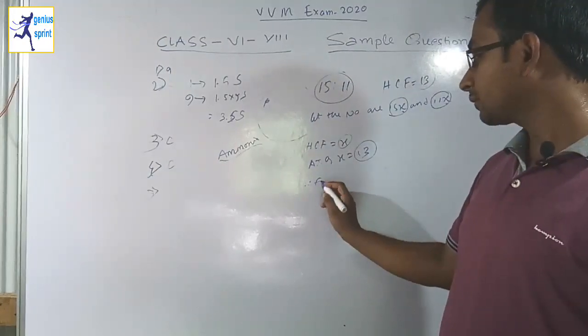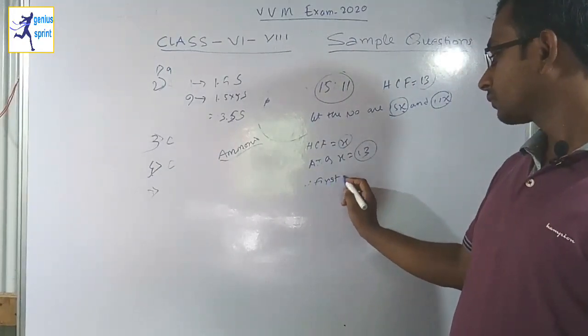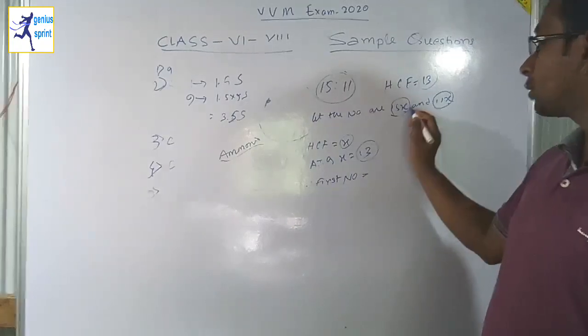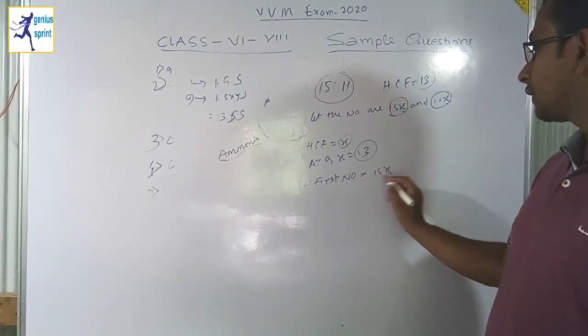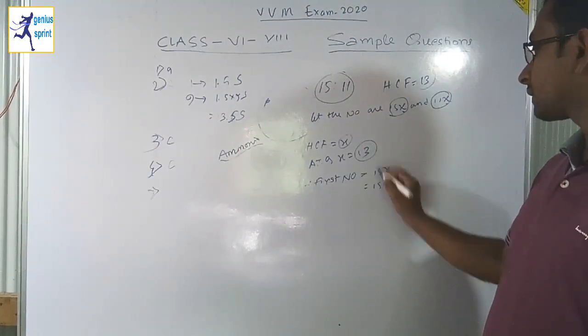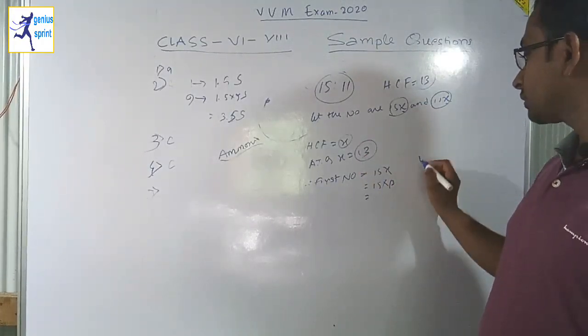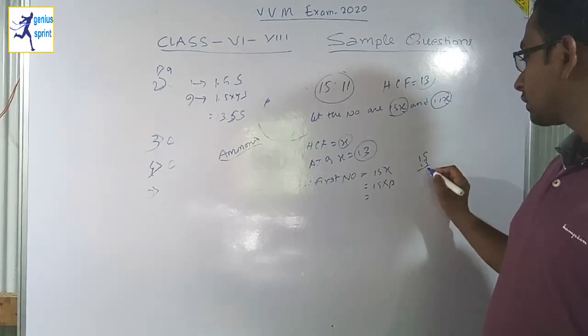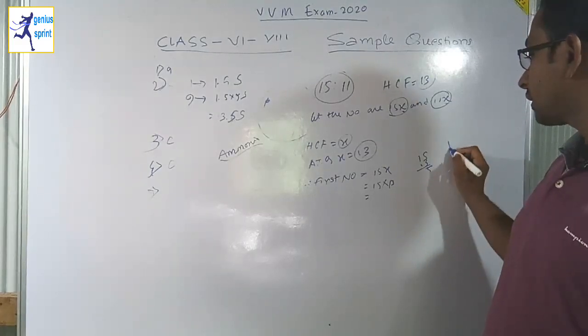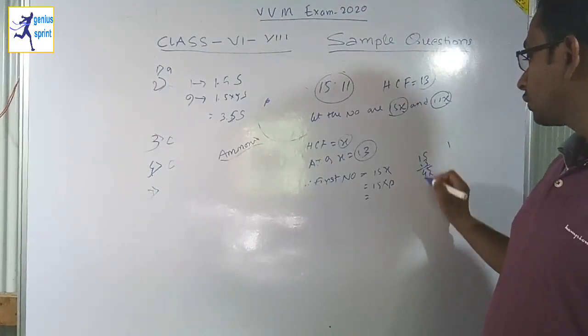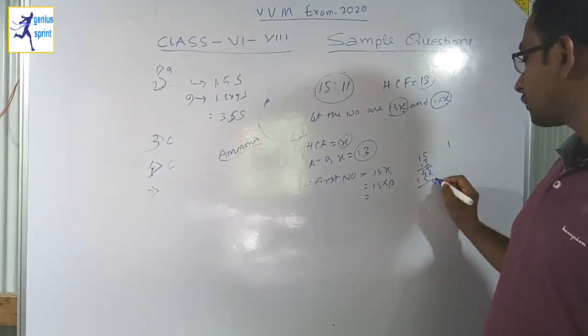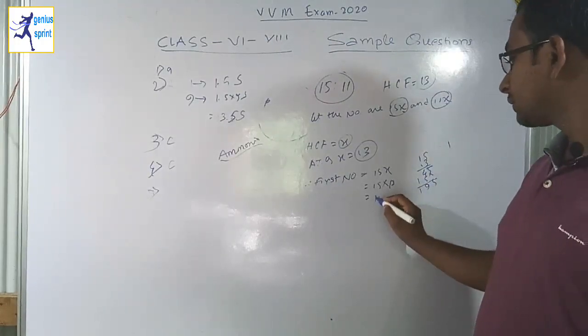Therefore the first number is equal to how much? 15x. 15x means 15 into x. x is 13. So 13 into 15, how much is it? 15 into 13. 3 5s are 15, 5 carry 1, 3 1s are 3, plus 1 is 4, 5 1s are 5, 1 1s are 1. So 195.